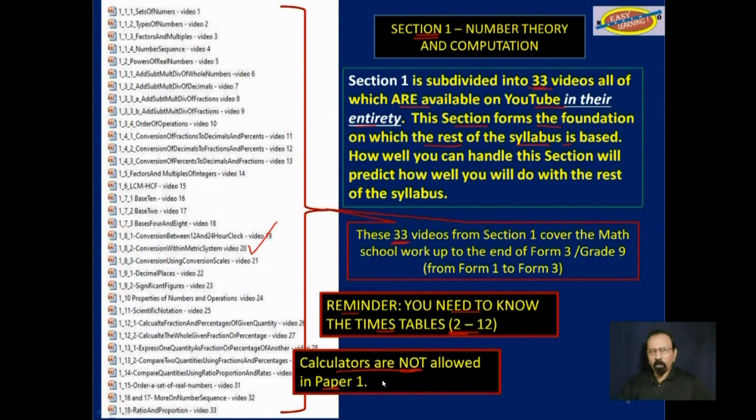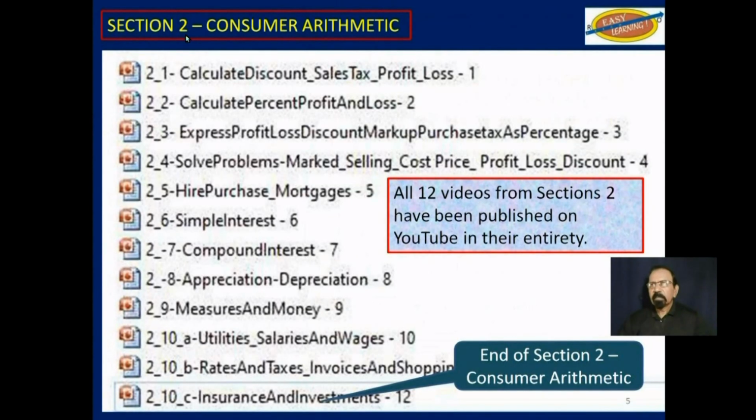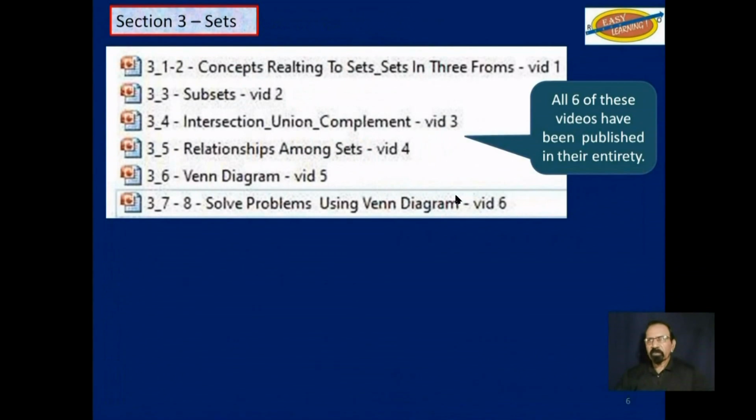As I just said, section 2, consumer arithmetic, all 12 of these videos from section 2 have been published on YouTube in their entirety. From section 3, sets, all 6 of these videos have been published on YouTube in their entirety.